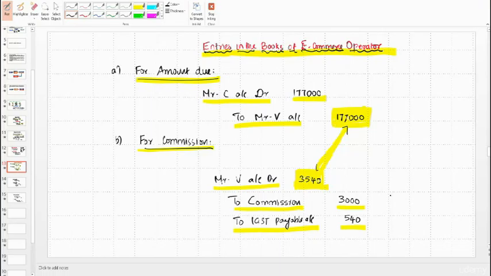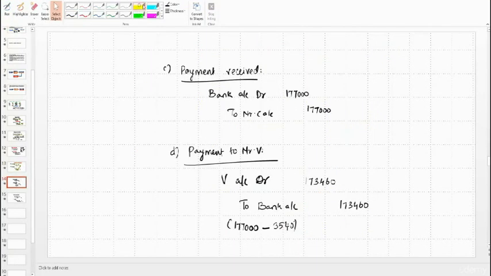Okay, so let's pass entry for the payment made by Mr. C. So here we have payment received. 1,77,000 is coming into the bank. So Mr. C's account is closed by way of credit. Now we have to make payment to Mr. V. Let us debit V account, and what we are going to pay is this 1,77,000 minus commission including GST 3,540.